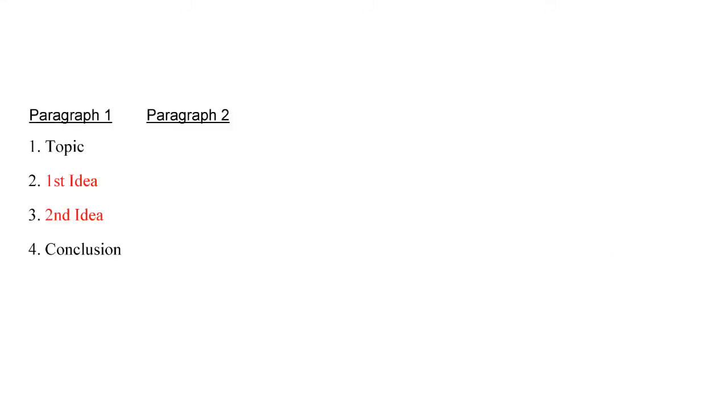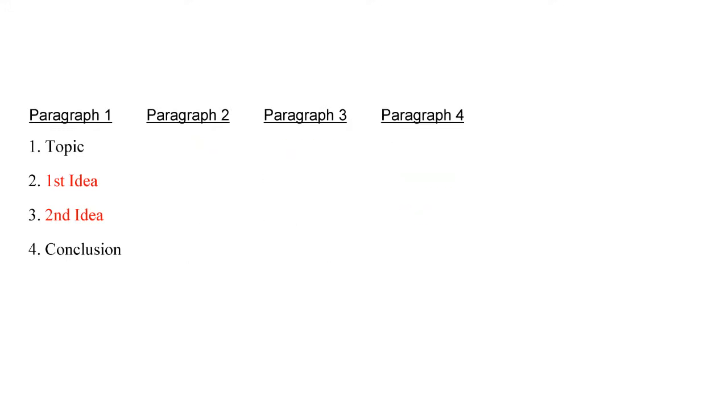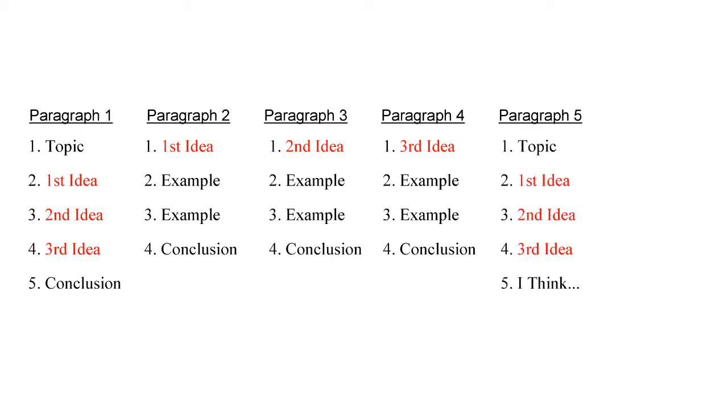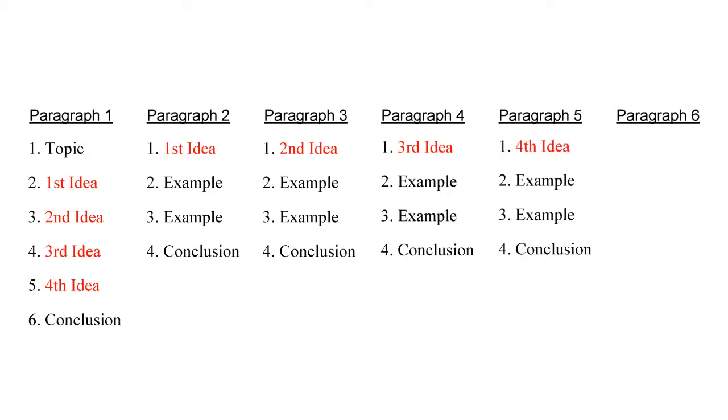Once you've learned how to organize a 4-paragraph essay, you can easily write a 5-paragraph essay or more. You just insert another idea into the introduction paragraph, and you would then insert another example paragraph to explain that general idea. So then a 5-paragraph essay would have an introduction paragraph with 3 general ideas in it, then 3 example paragraphs about those 3 ideas, along with a conclusion paragraph. A 6-paragraph essay would have an introduction paragraph with 4 general ideas in it, along with 4 example paragraphs to explain those general ideas, and a conclusion paragraph to end the essay.